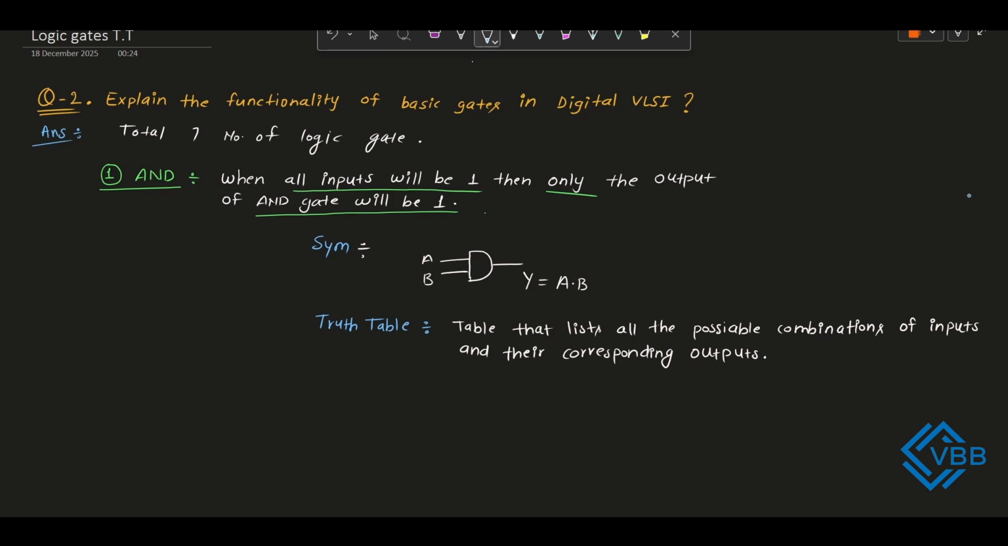Before that, we will understand what the truth table is. So a truth table is nothing but a table that lists all the possible combinations of inputs and their corresponding outputs. So we will see in the truth table how we write all the possible combinations of inputs and their corresponding outputs based on the functionality. So first we will calculate the total number of possible inputs. So if there are two binary inputs, how many possible input combinations are there?